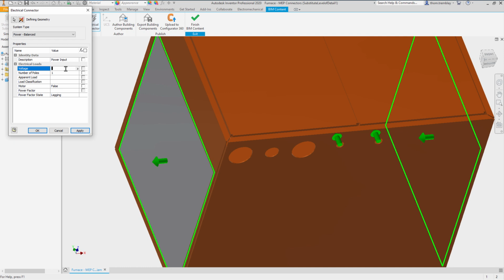This will be a 120 volt system with 3 wires, and a 20 amp load will be required. We'll also make sure to set the value to true for the motor.